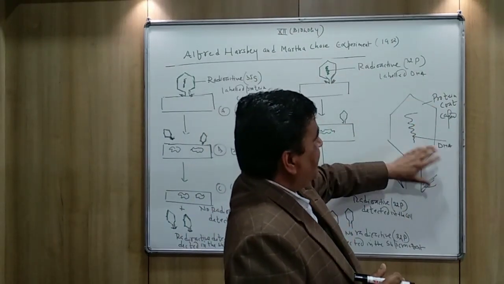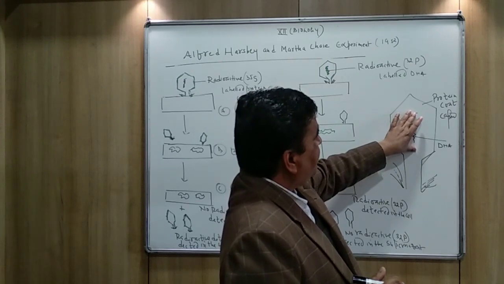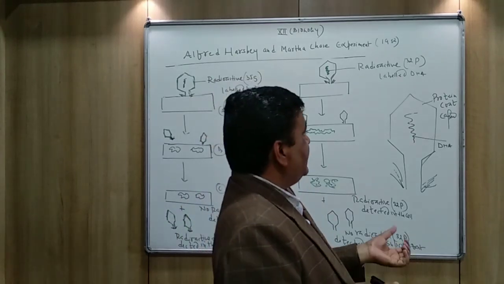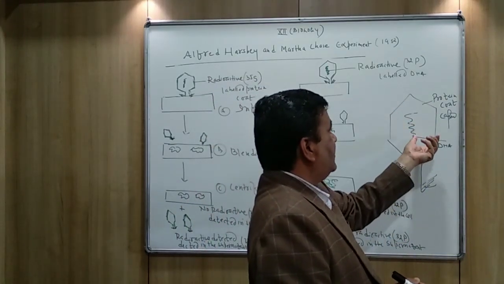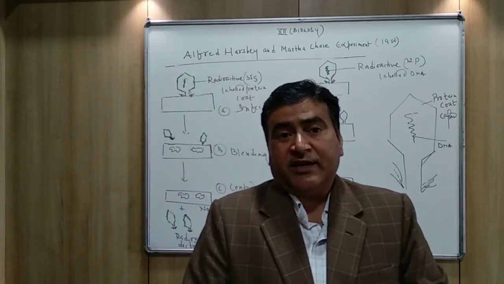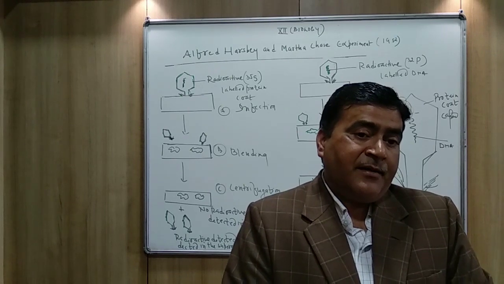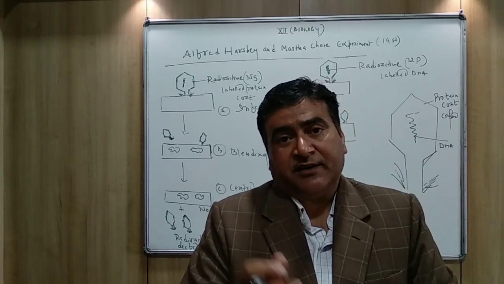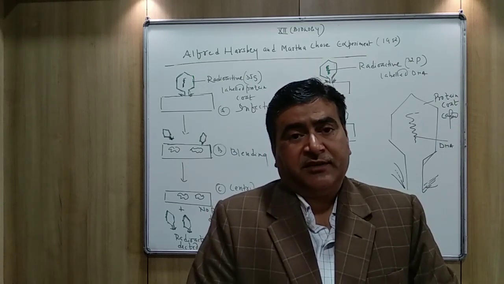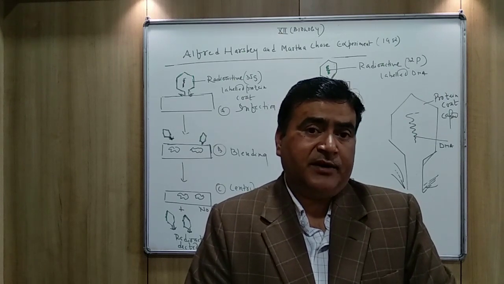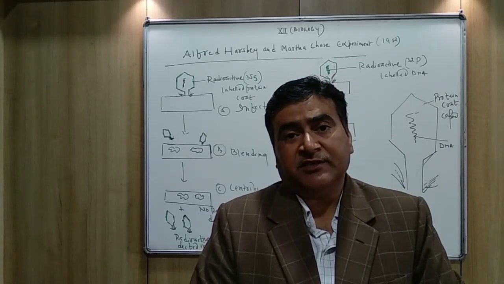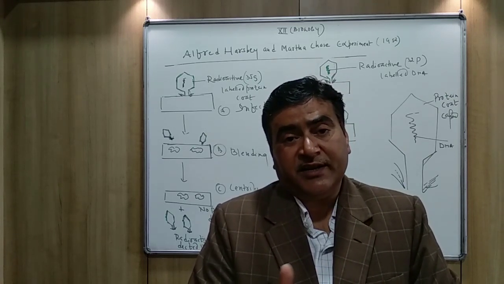That is protein, and this one is the DNA. Now there is a question: which one is the genetic material, either the protein coat or the DNA? Because at that time there was no clear-cut knowledge about the nature of the genetic material. So these two scientists proved about the nature of the genetic material, and finally they found that DNA is the genetic material.